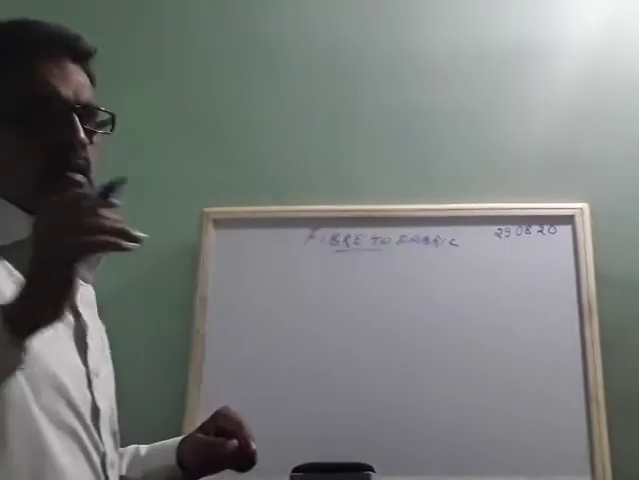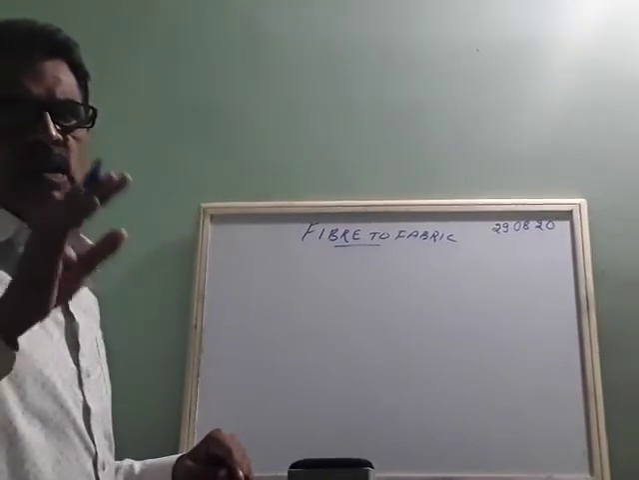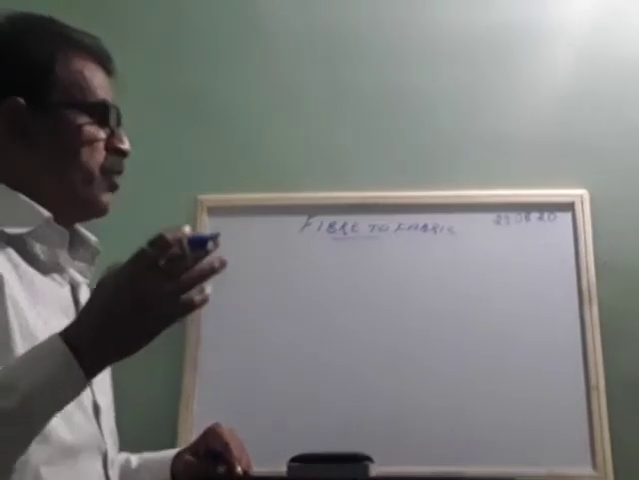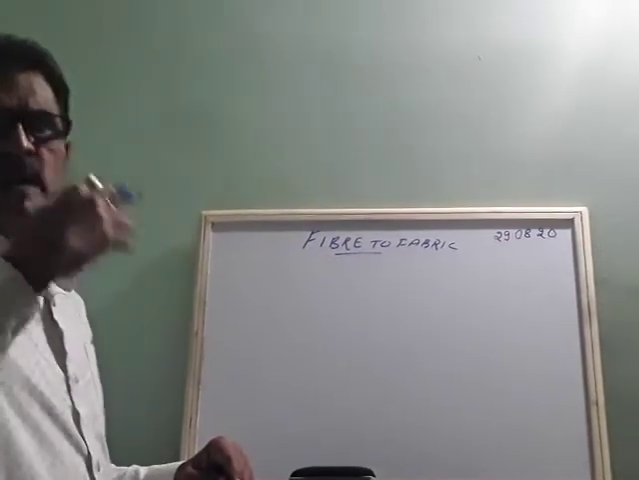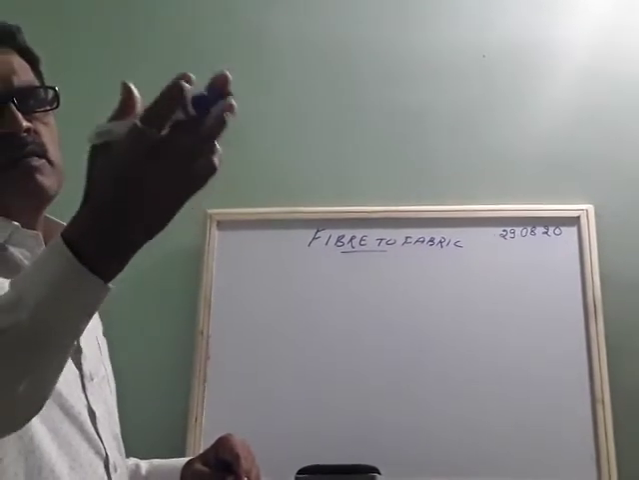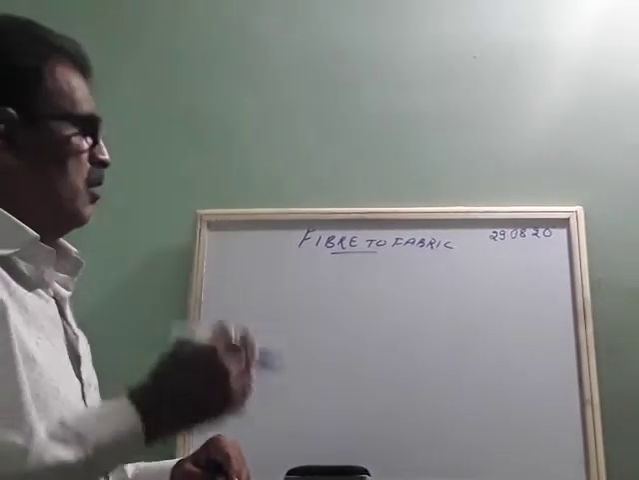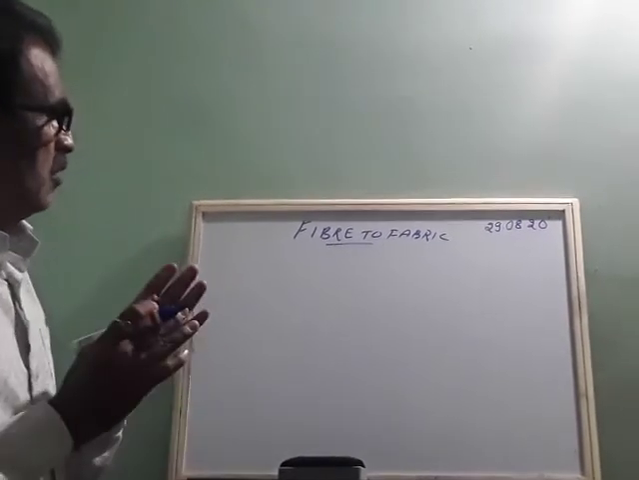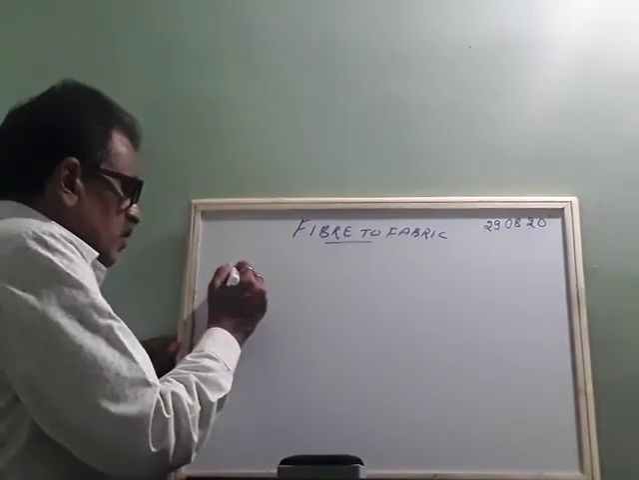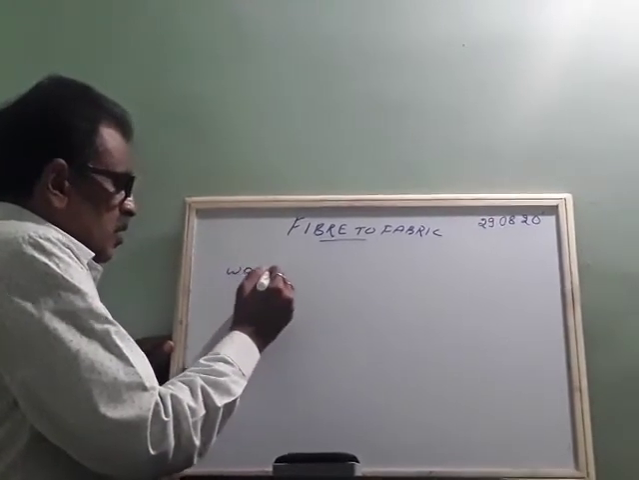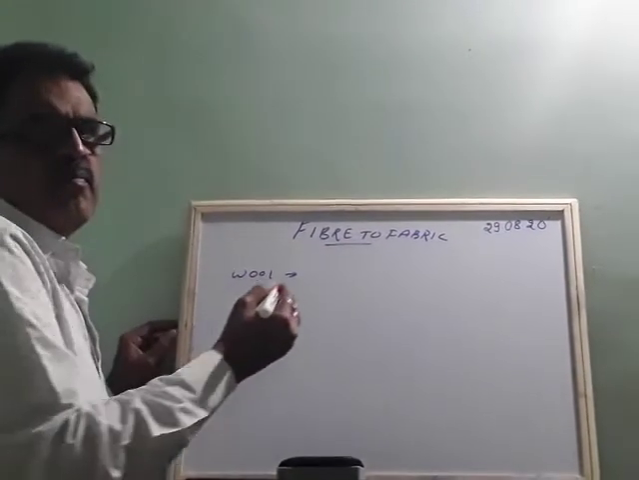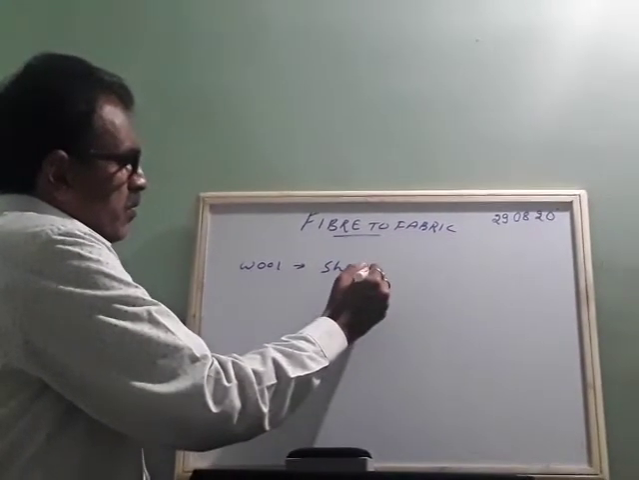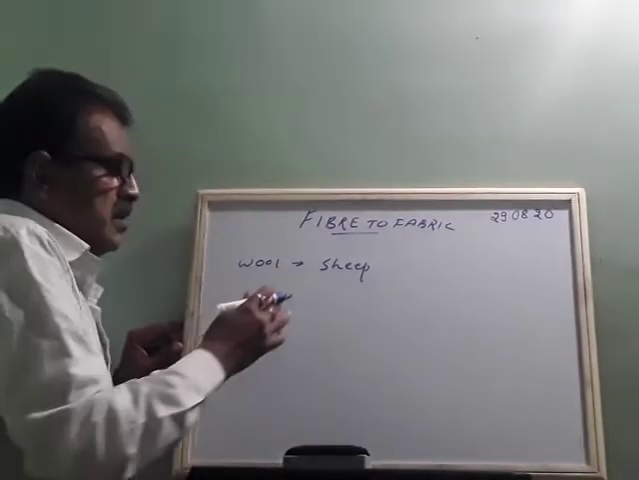So we get fibers from plants and we also get fibers from animals. Okay. So from those fibers we are able to make cloth. So you take wool. Wool we obtain from sheep. Okay. This is an animal.